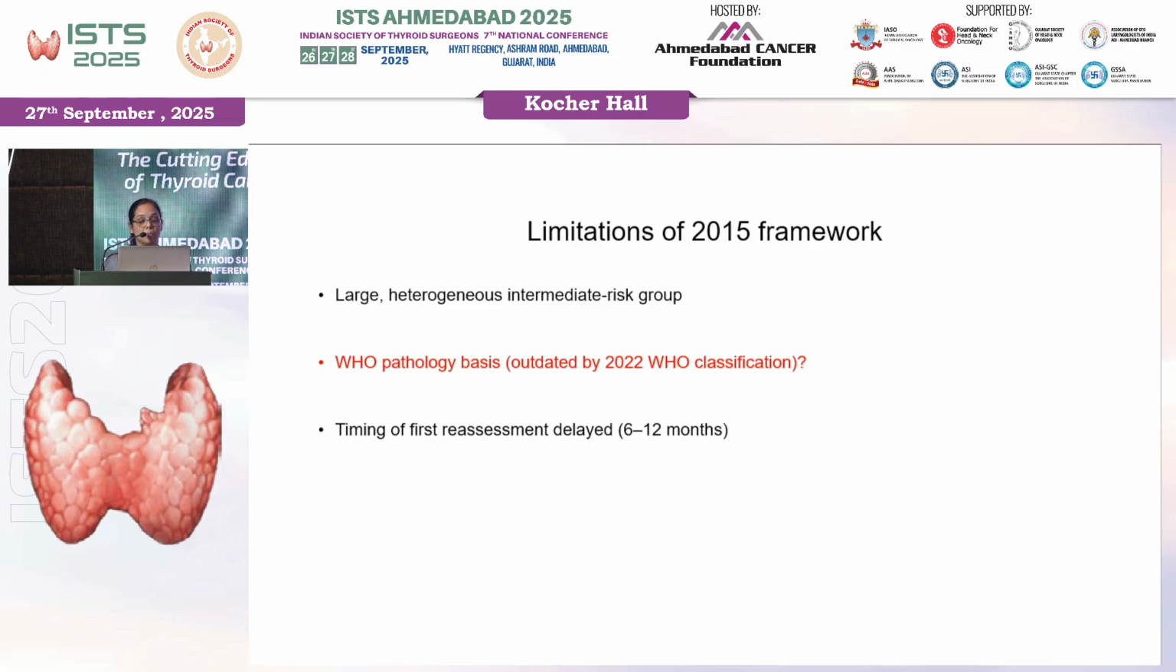Similarly, one of the most important limitations was the intermediate risk group, which is large and heterogeneous. The WHO classification was the earlier one, and the recent one came in 2022, which has been incorporated in the 2025 guidelines. The timing of first reassessment, which was very important, was actually quite late, around 6 months.